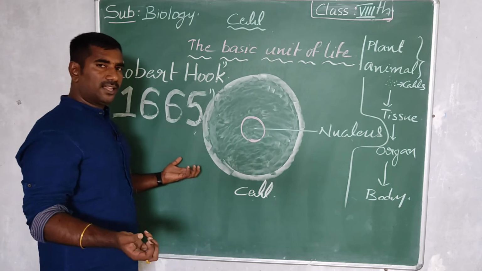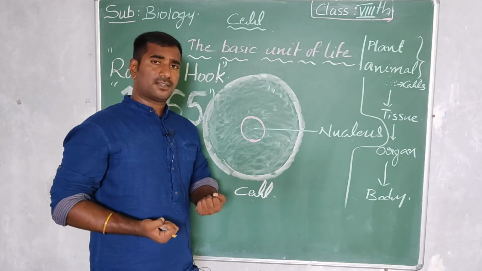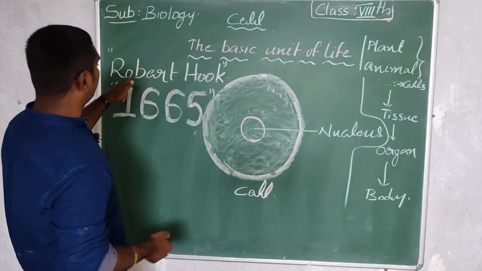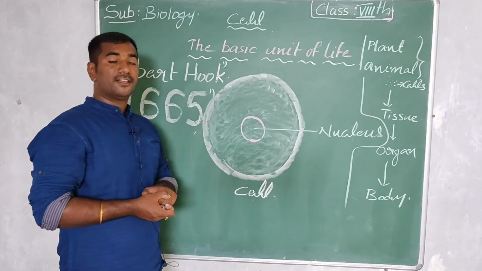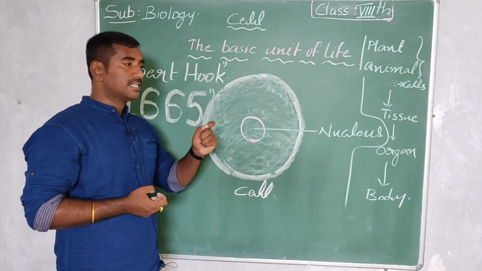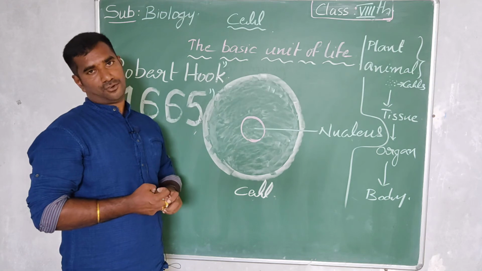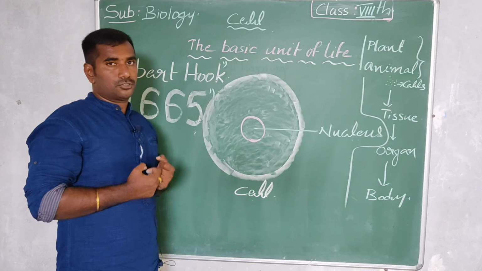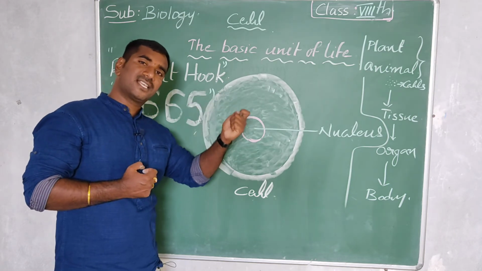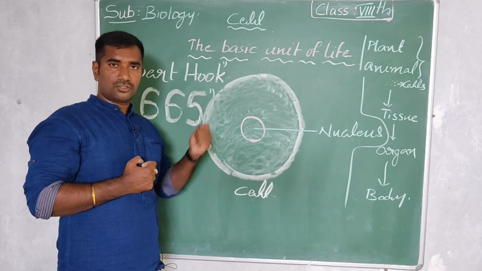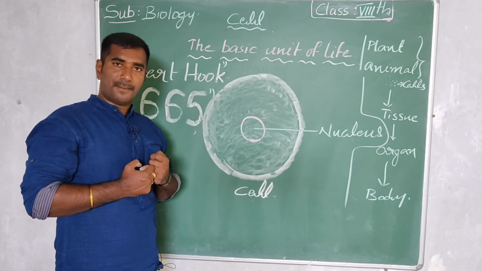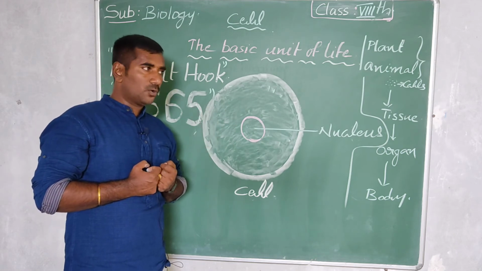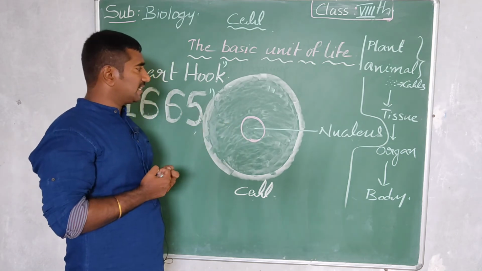Here you will get one doubt. Sir is saying that you can't see the cell with your naked eye. Then how did Robert Hooke discover it? First, Robert Hooke invented a single lens microscope. Through his own made single lens microscope, he discovered the cell.